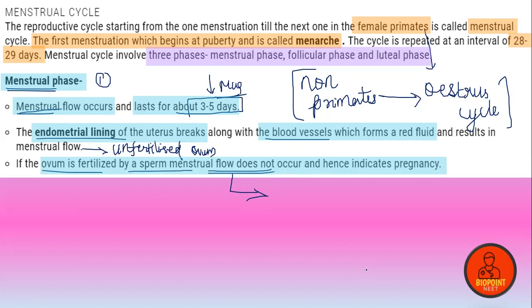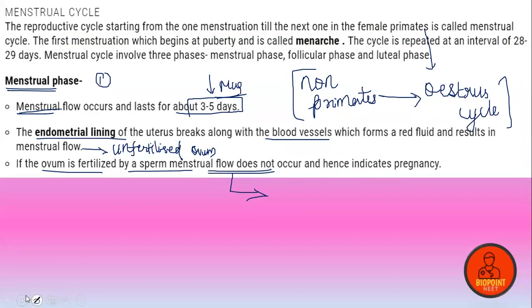Menstruation or the menstrual cycle will be absent in certain cases where there are ovarian cysts or any other kinds of issues in the reproductive tract or anything associated with that. Is that clear? So we cannot always say that absence of menstruation indicates pregnancy.